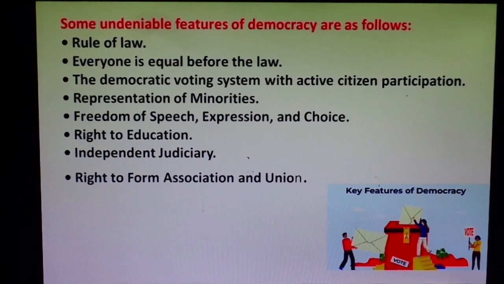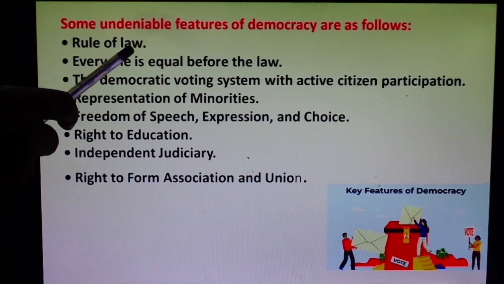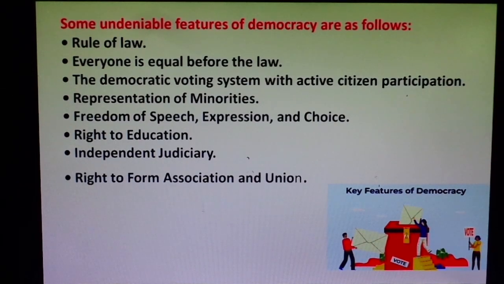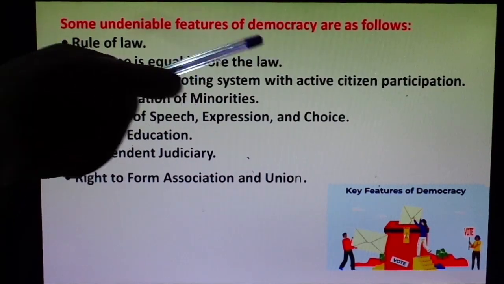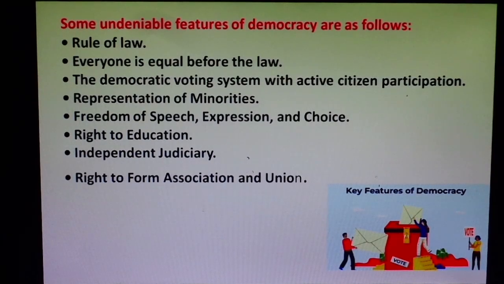The first point is the rule of law. The rules, regulations and laws are applied to everyone equally. This means everyone is equal in the eyes of the law, without any discrimination on the basis of caste, color, gender, religion, language, etc.